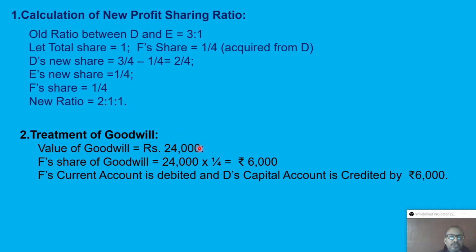Total value of goodwill is 24,000. The incoming partner's share is 1/4. So 24,000 into 1/4 comes to 6,000. Therefore F's current account will be debited by rupees 6,000. It has been assumed that he is not able to bring his share of goodwill money.